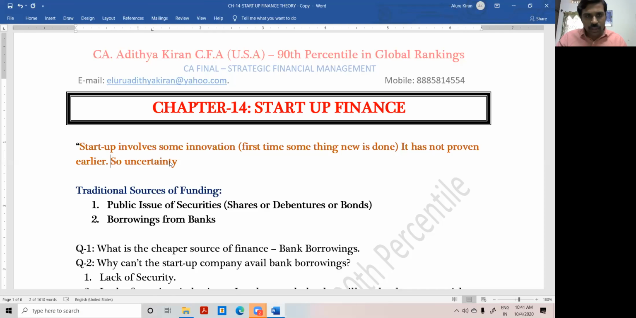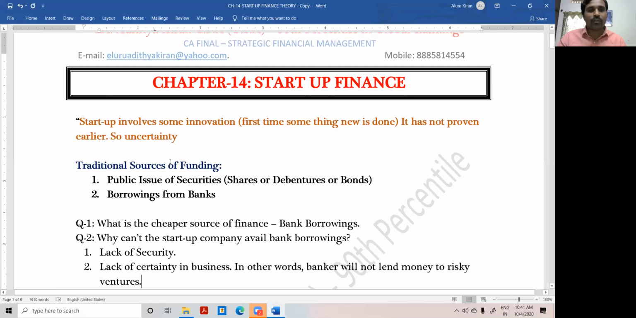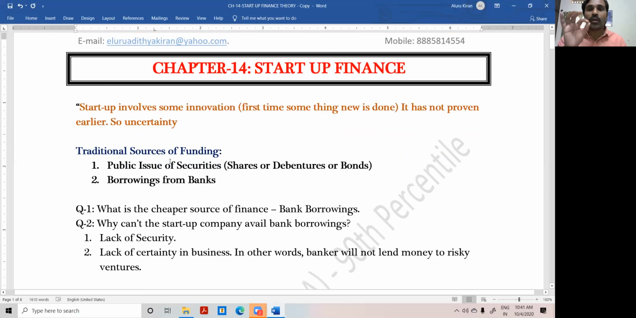Because of this risk, and because of lack of collateral, bankers are not willing to lend money to the startups. That is where the problem comes. Otherwise, all this stuff is not necessary. Safely and securely, traditionally and comfortably, you can go and borrow money from the bank. It's the safest source of funding at a cheaper cost. But we are ignoring that.